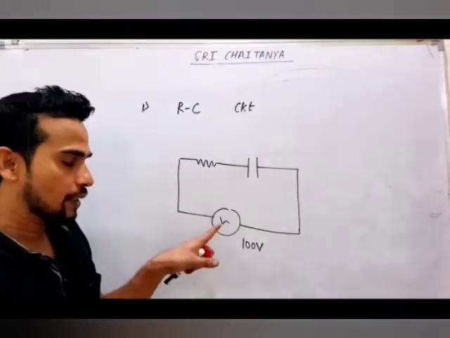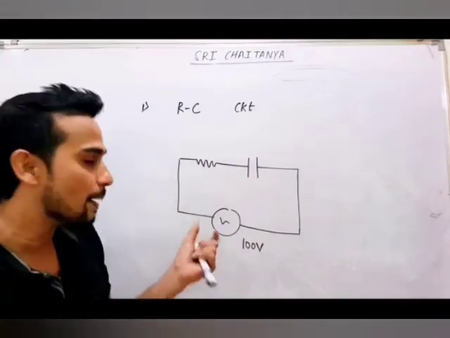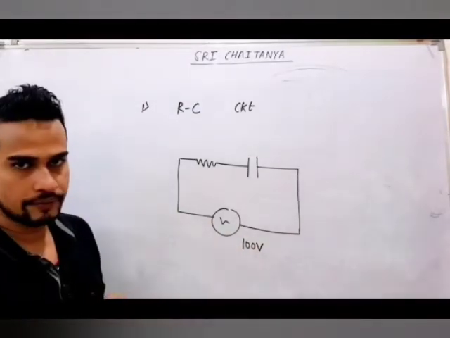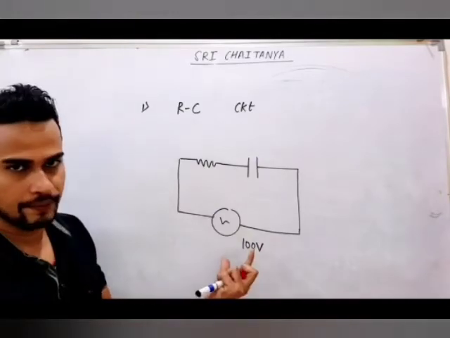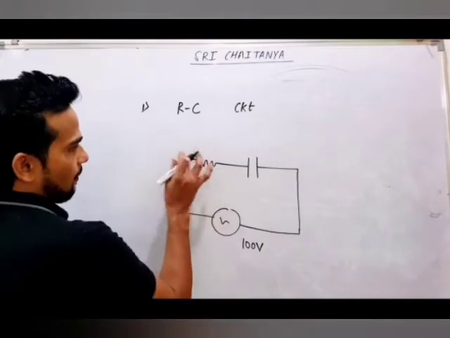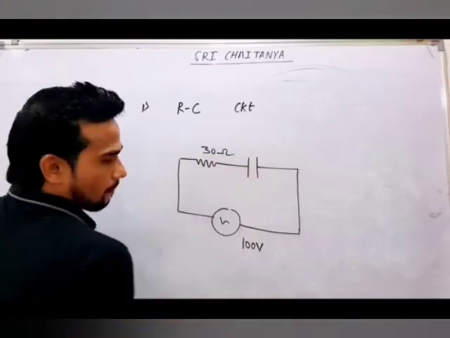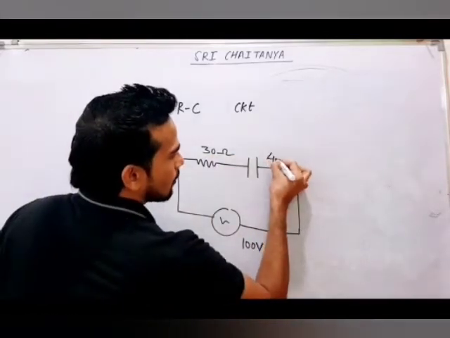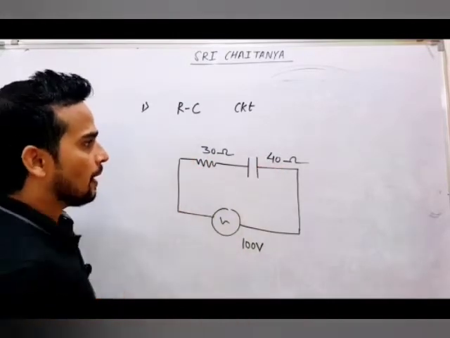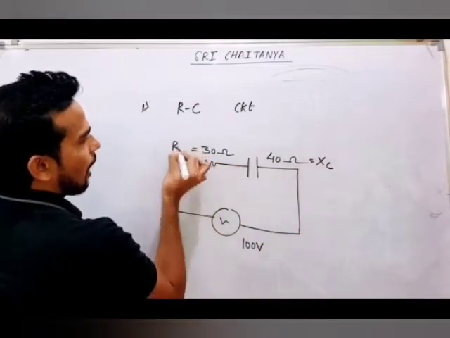If nothing is mentioned, that means always we talk about RMS value of AC that behaves as DC. So RMS value of AC will be 100 volt. If nothing is given, it will always be RMS. If peak, then they will mention. So 100. Okay. This I am giving as 30 ohm, and this I am giving as 40 ohm. This 40 ohm is your XC, this 30 ohm is your R.